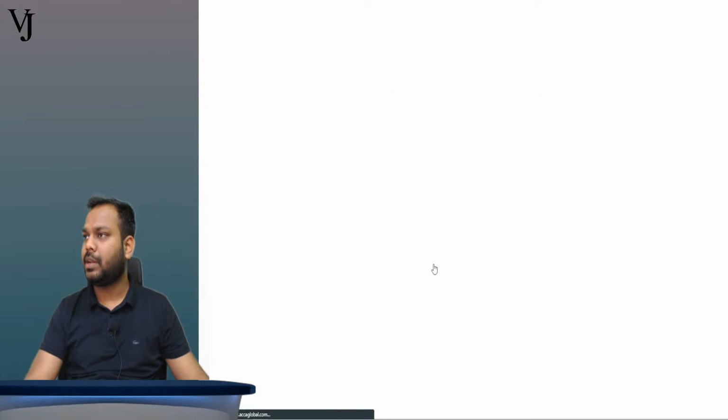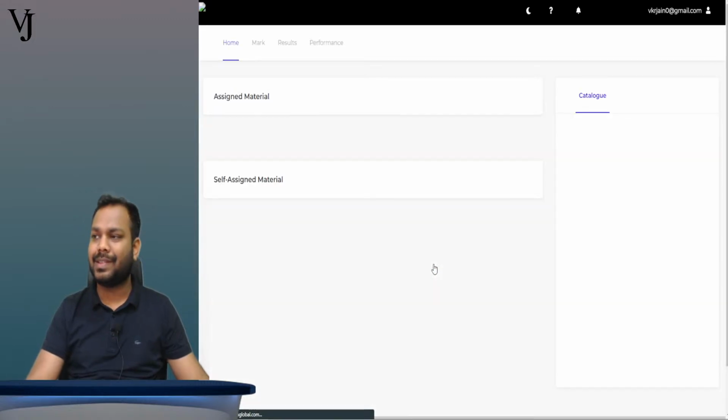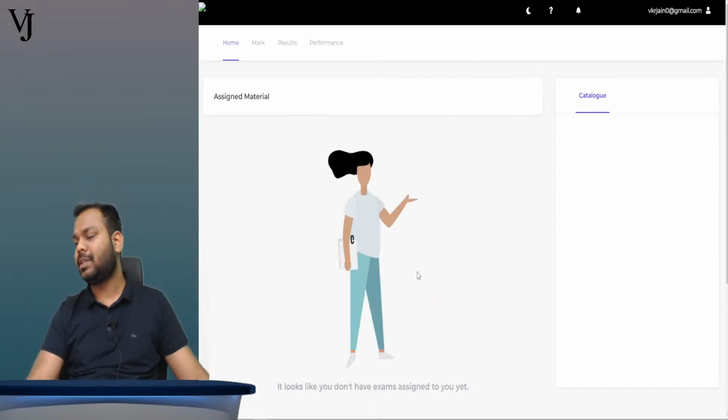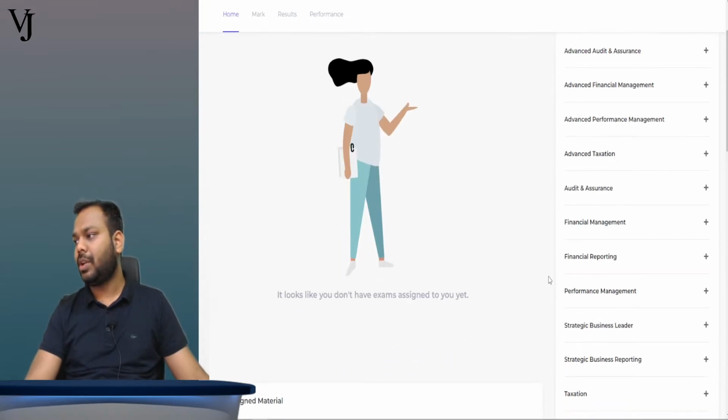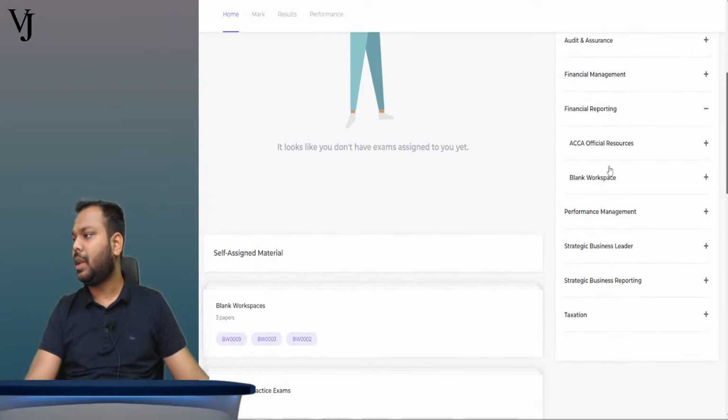Credentials are already there, so you can enter your credentials and log in. Then go to the financial reporting paper and click on the plus. After clicking on the plus, there are two things: ACCA official resources and the blank workspace. Blank workspace is for practicing questions which are not on the ACCA practice platform, but we have to practice the pre mock exam which is there in the ACCA practice platform. So we'll go to the ACCA official resources.